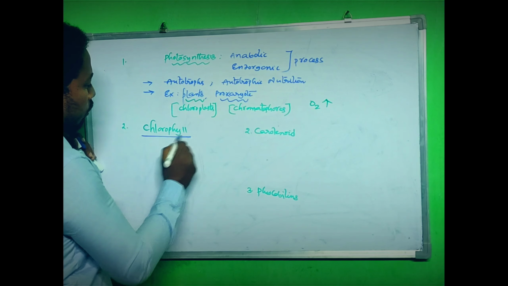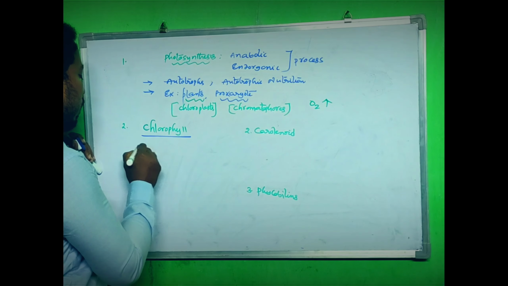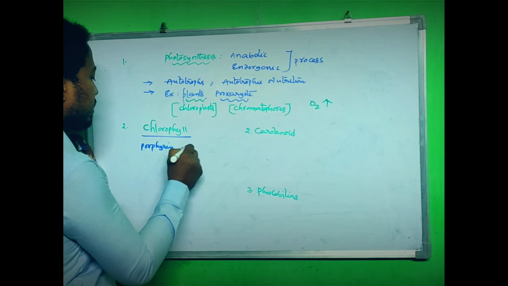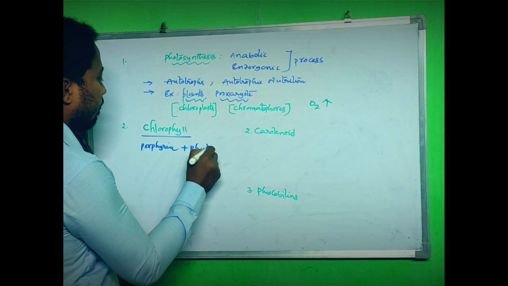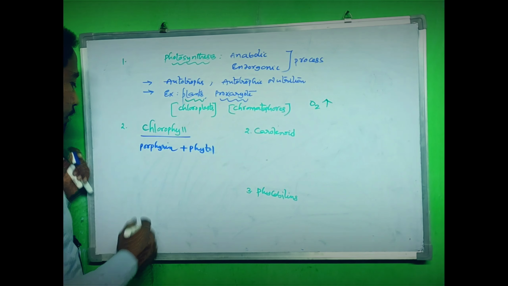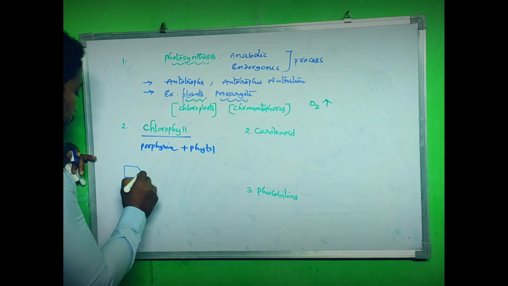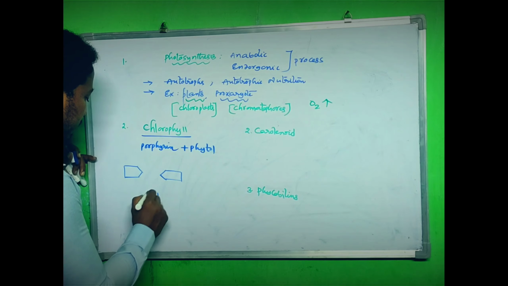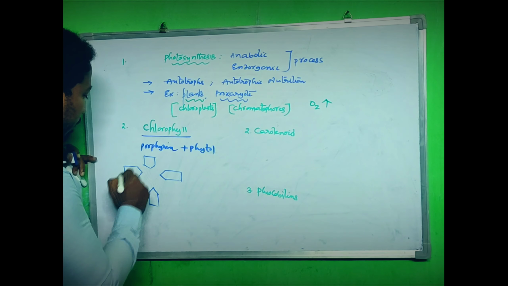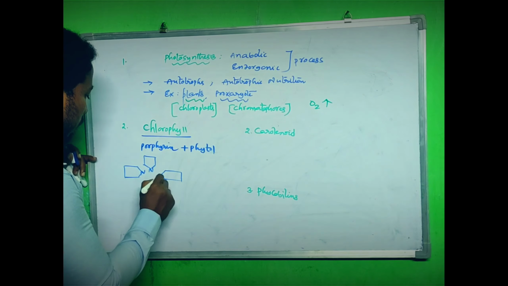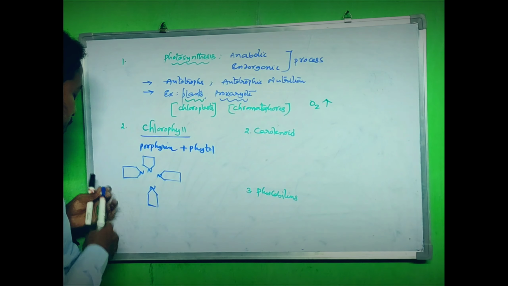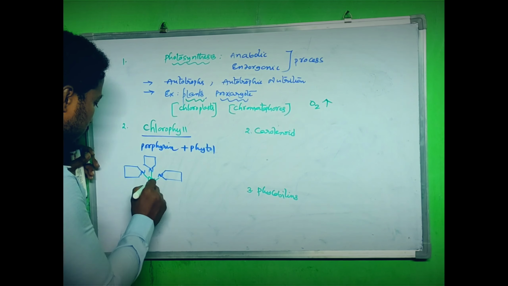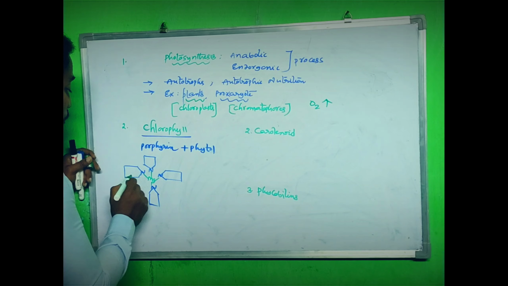Let's talk about chlorophyll. It is a combination of porphyrin plus a phytol tail. What is a porphyrin? Importantly, it has four pyrrole molecules and one magnesium at the center, all with bonds.